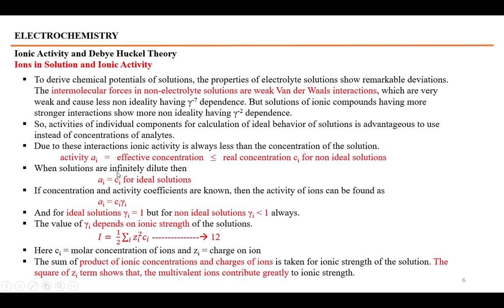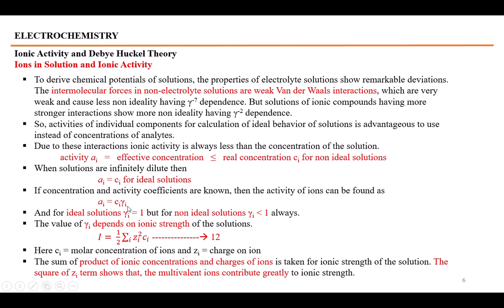But for infinitely dilute solutions, which are taken to be ideal, the ionic activity becomes equal to the ionic concentration. If concentration and activity coefficients are known, then the activity of the ions can be found like this: activity is equal to the product of the concentration of the ion and the activity coefficient.